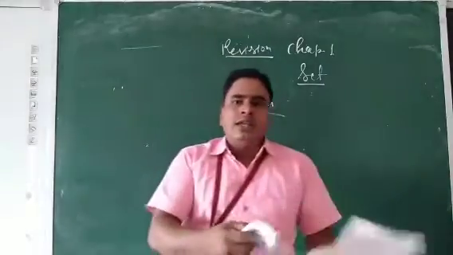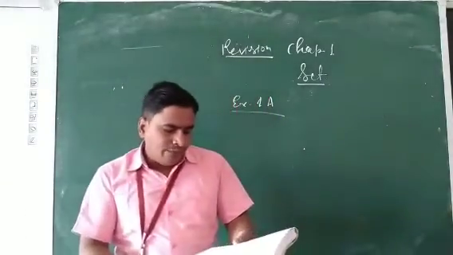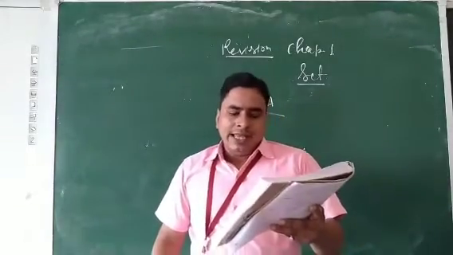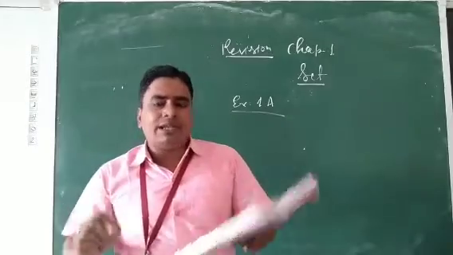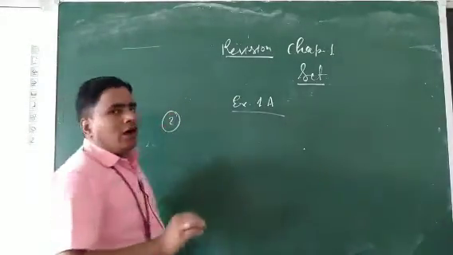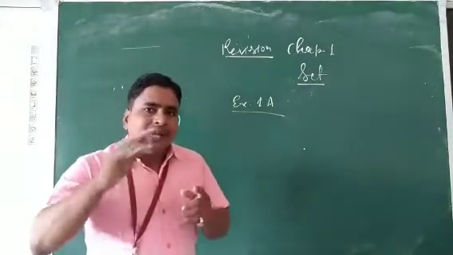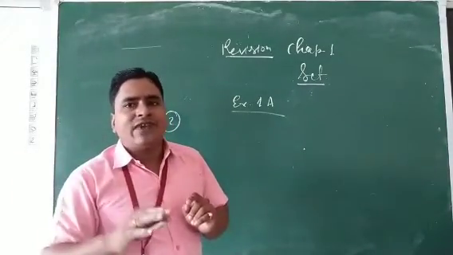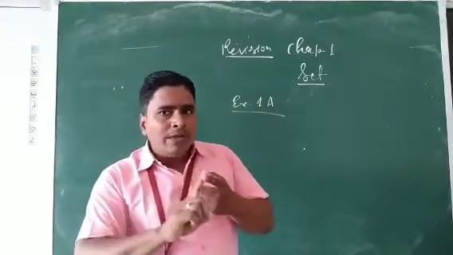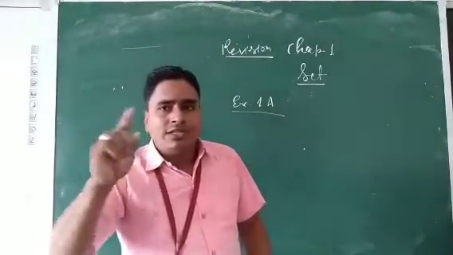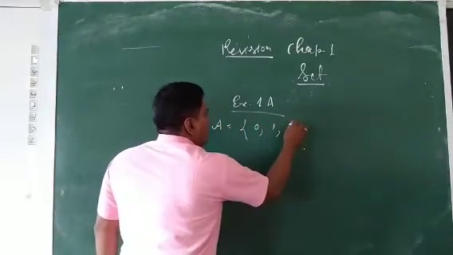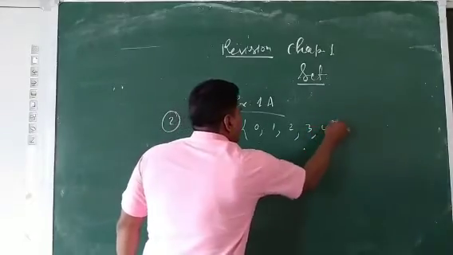Second question, see here it is given: let A be the set of all whole numbers greater than -3 but less than 5. So we know what the set of whole numbers is. Whole numbers always start from 0. So what are the values of the set here? 0, 1, 2, 3 and 4.